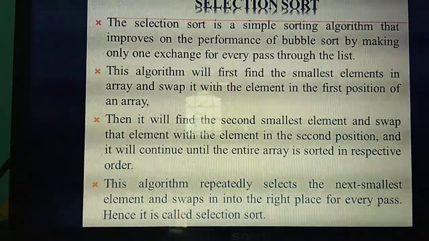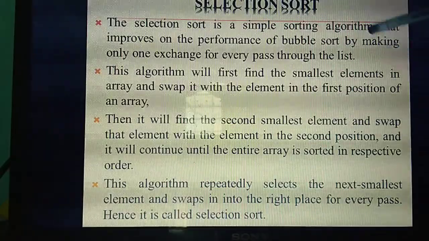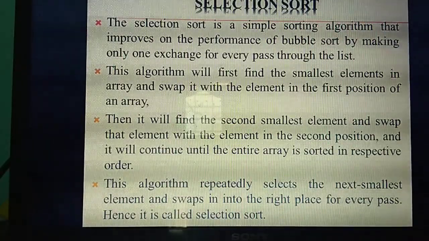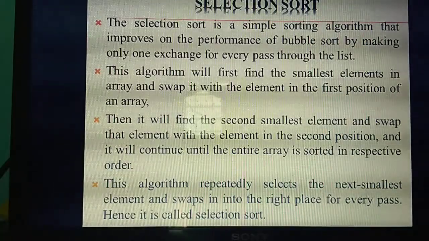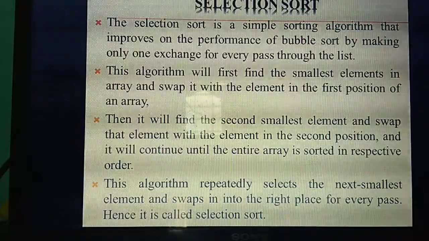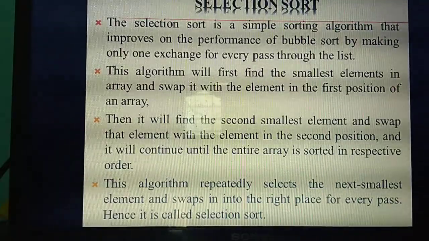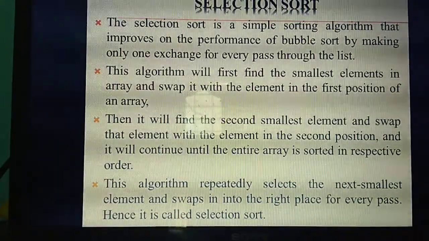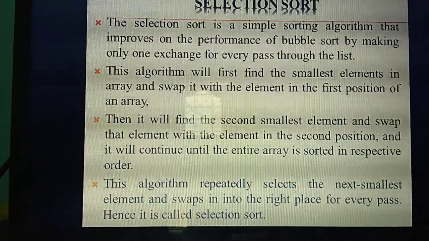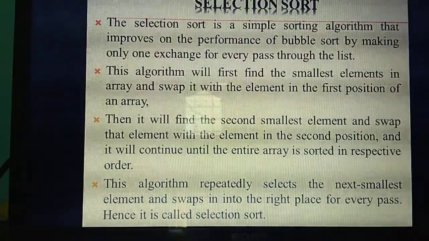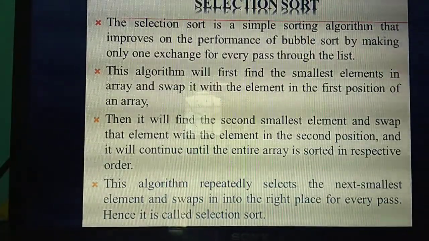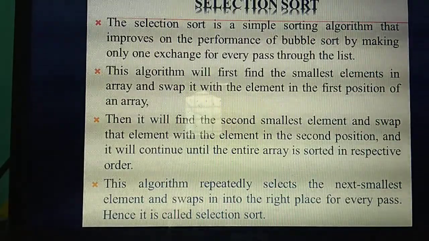Selection sort is also one of the important sorting algorithms. Compared to the bubble sort algorithm, the performance of selection sort algorithm is very, very good. Here only one exchange happens in each and every pass, that is, each and every time only one exchange is going to happen. So how many exchanges are done in selection sort? In one pass, only one exchange is done. Understand?